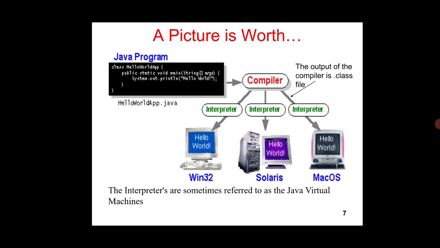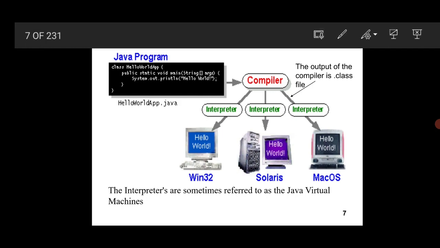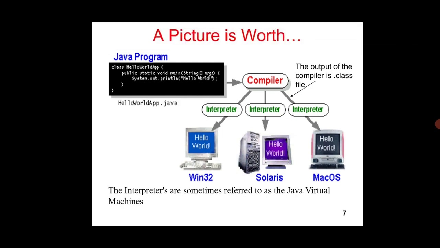This is a basic simple Hello World program. We have the class HelloWorldApp. Here the starting letter of the class name is a capital letter. Then public static void main. This is the main method. For all Java programs, we should have a main method. The main method should have the public access specifier. Then it is a static method. What is static in the sense that without creating an object we can call the main method.